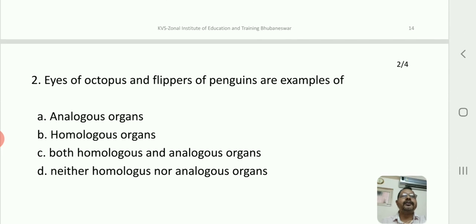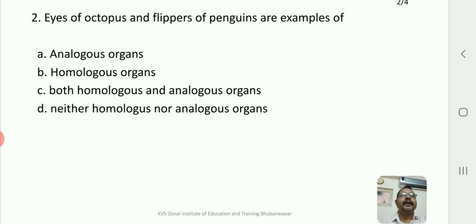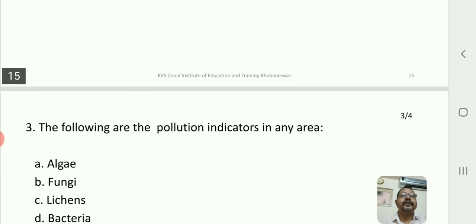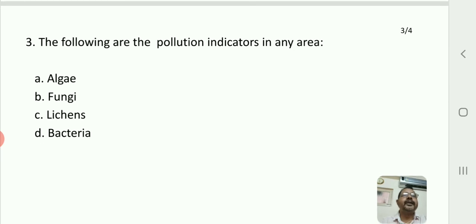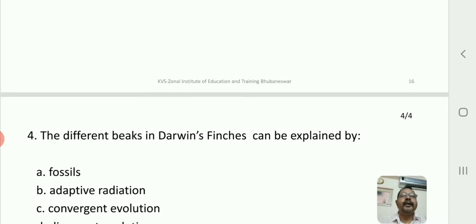Then, eyes of octopus and flippers of penguins are examples of: A, analogous organs; B, homologous organs; C, both homologous and analogous organs; D, neither homologous nor analogous organs. What do you find? The eyes of octopus and flippers of penguins are analogous to each other. Next, which of the following are pollution indicators in an area? Algae, fungi, lichens and bacteria. The answer you know very well, isn't it?